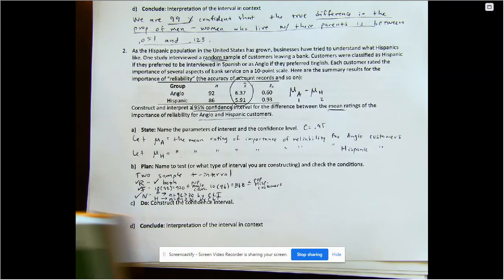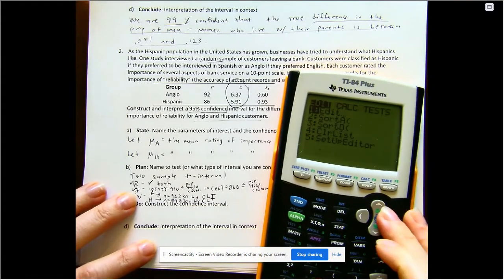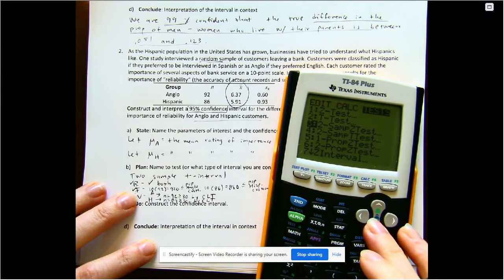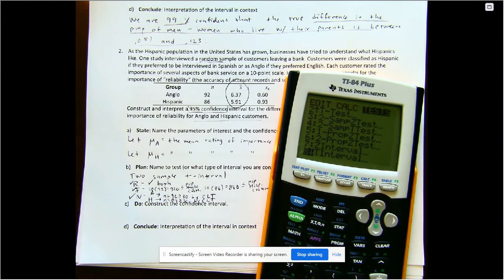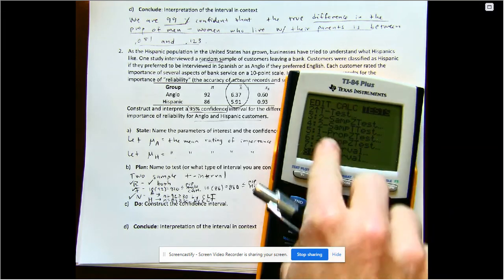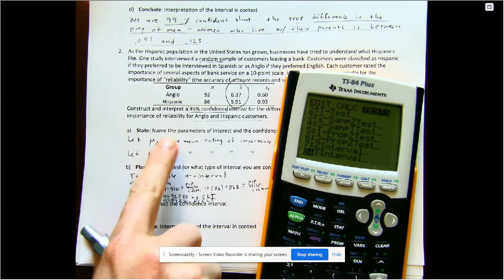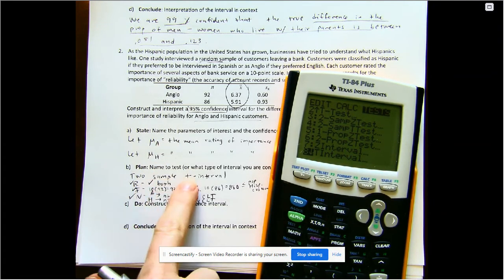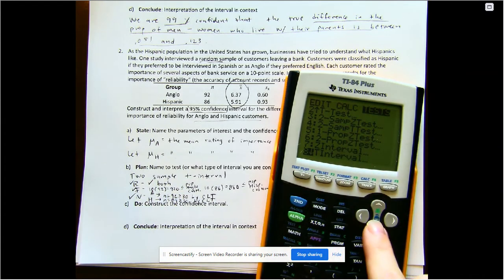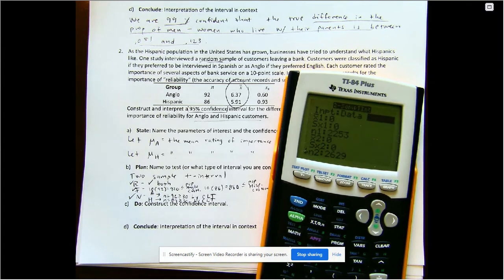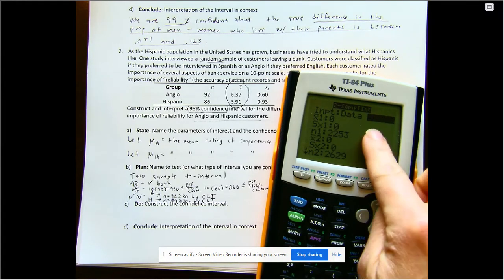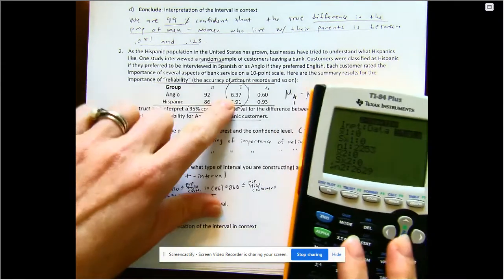Now for the do part. So for the do, we're going to go stat, test, and it's a 2-sample T interval. So as some of you are going to get, just clicking stuff because you're not, whatever you wrote down, 2-sample T interval, be sure that's what you look for. So here's T interval, but we want a 2-sample T interval. There it is, it's 0. And it is stats. We didn't enter anything into a list, they just gave it to us.